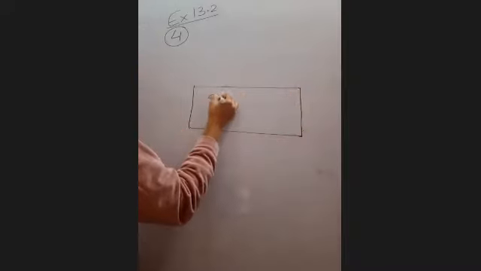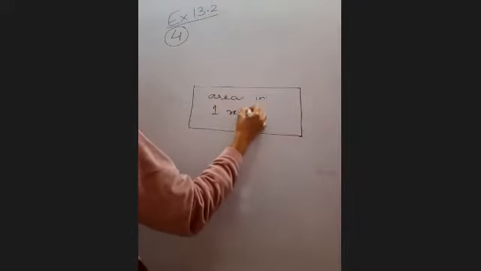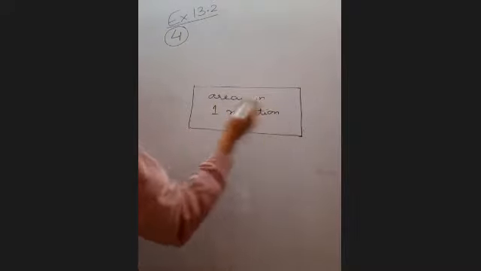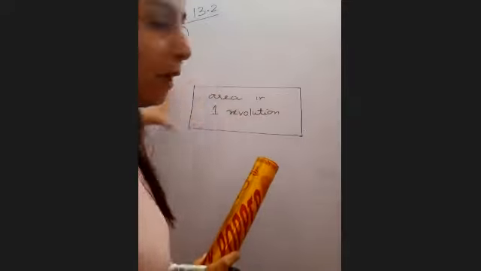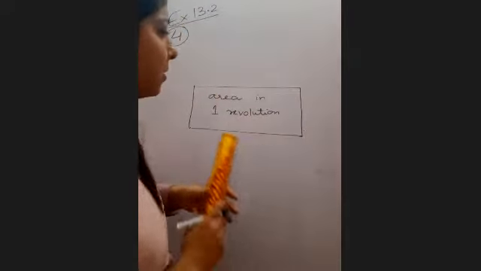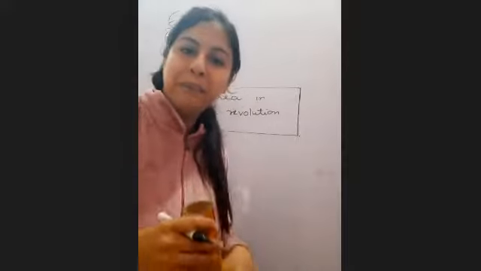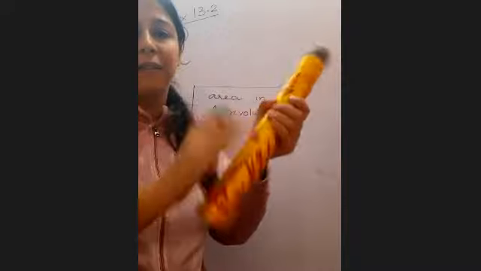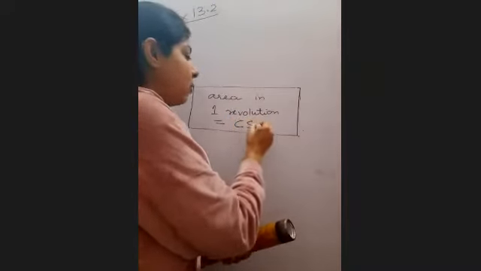This is the area covered in one round. Did you think that your small roller, which looks this small, can actually cover this much area in one round? Isn't it interesting to know? And one more thing, can you observe which area is being talked of here? Which area is this? Curved surface area. Area in one revolution is equal to CSA.